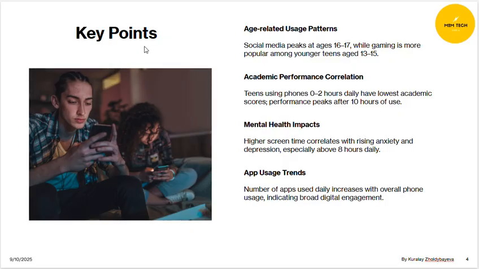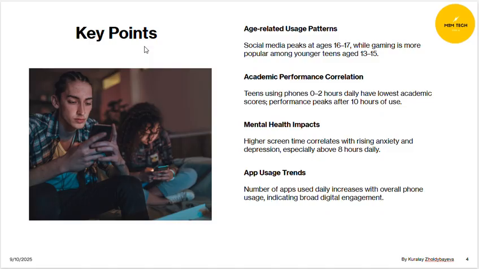The key points that I found are, first, age-related usage patterns: social media peaks at ages 16 to 17, while gaming is more popular among younger teens. My second discovery is academic performance correlation. Surprisingly, teens who use their phones for up to 2 hours daily have the lowest academic scores, and academic performance peaks at up to 10 hours of phone use per day.